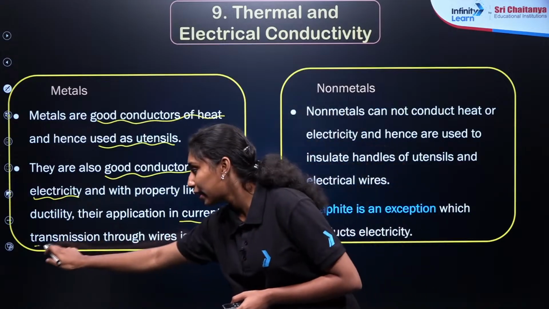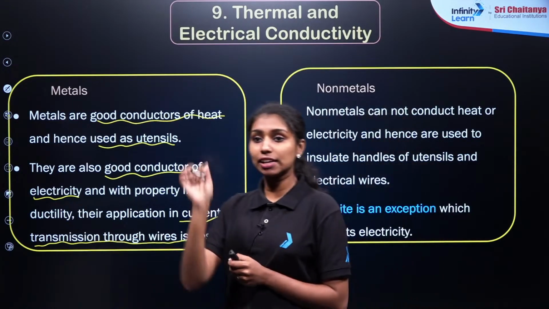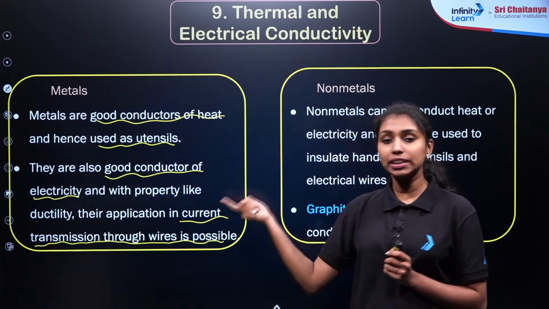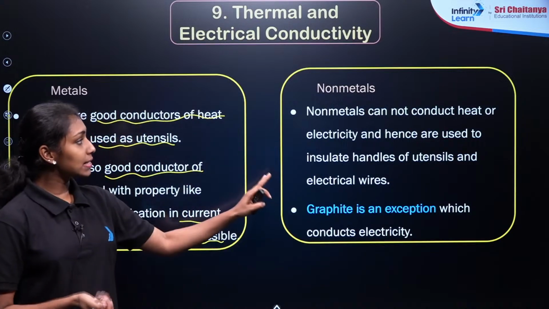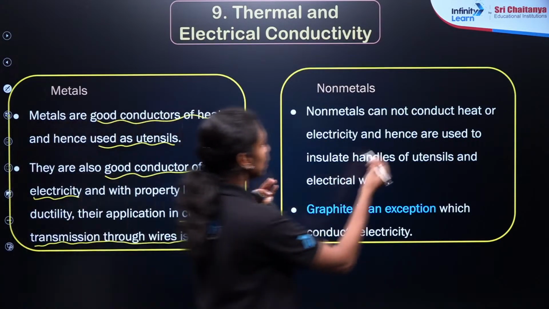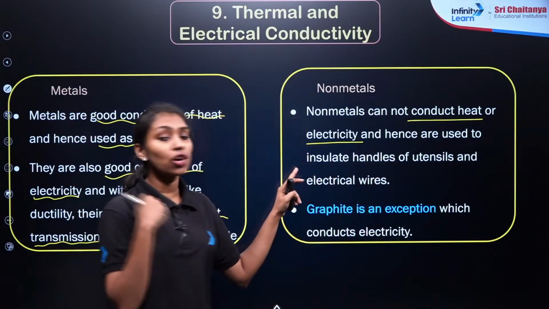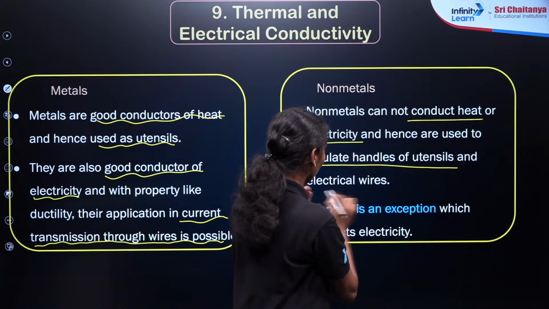As we can see in your homes, there are electrical wires. In electrical wires, the metal present is copper, because of its higher conductivity towards electricity. Clear? Then what about the non-metals? Non-metals cannot conduct electricity or heat. So they are used to insulate the handles of utensils and electrical wires.